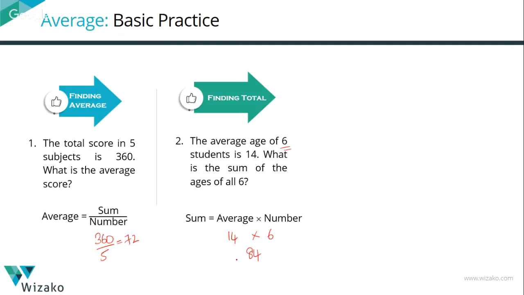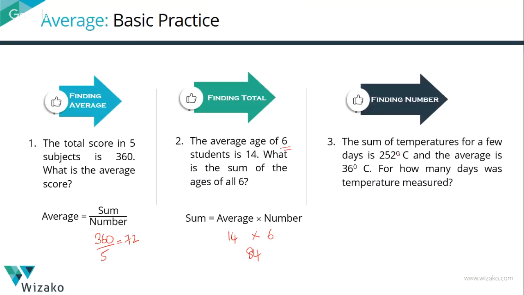The last one, let's find the number of elements in it. The temperatures for a few days is 252 degrees Celsius. And the average is 36 degrees Celsius. We need to find out for how many of these days have we computed the temperature. How do you find the number? Number is sum divided by average. The sum given to us is 252. The average given to us is equal to 36. 252 divided by 36 is equal to 7. So for 7 days, the average has been computed.